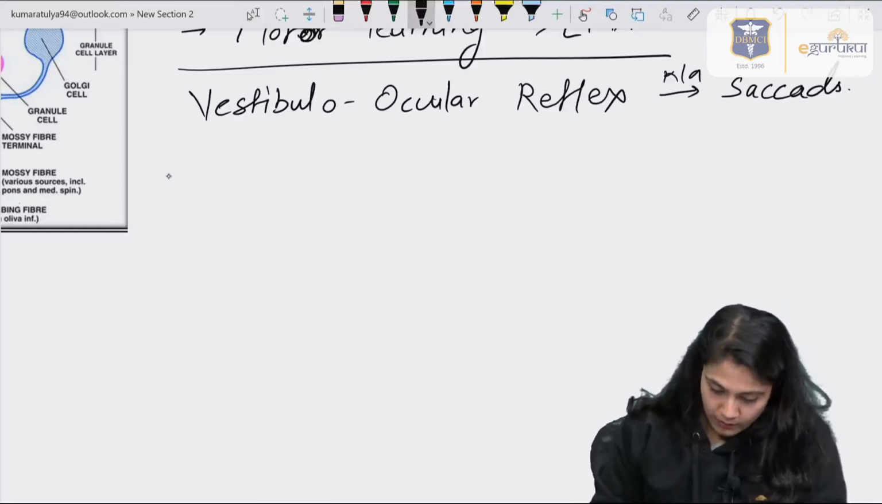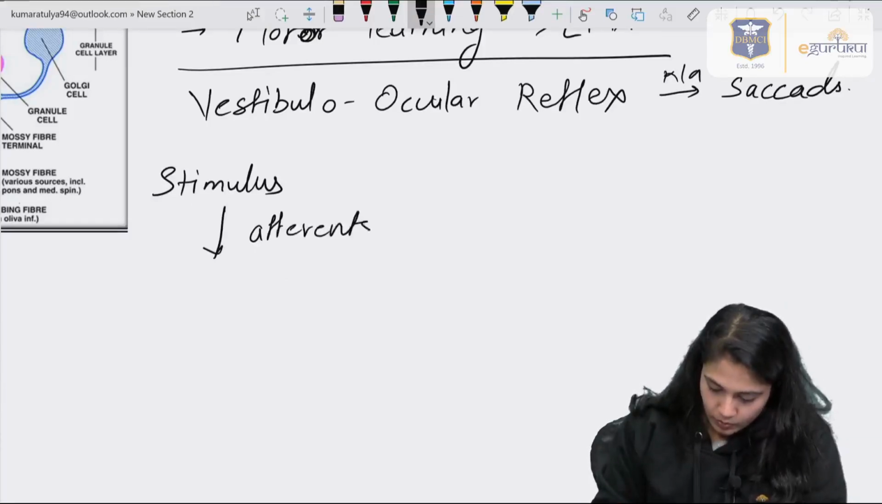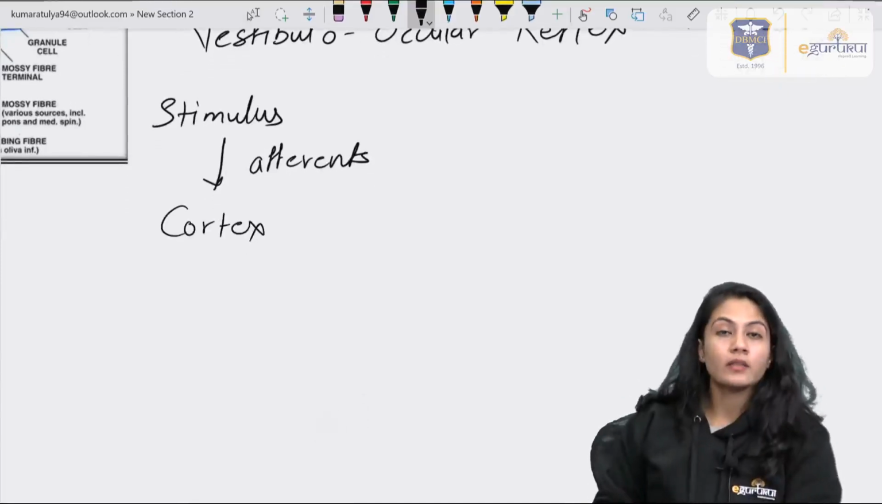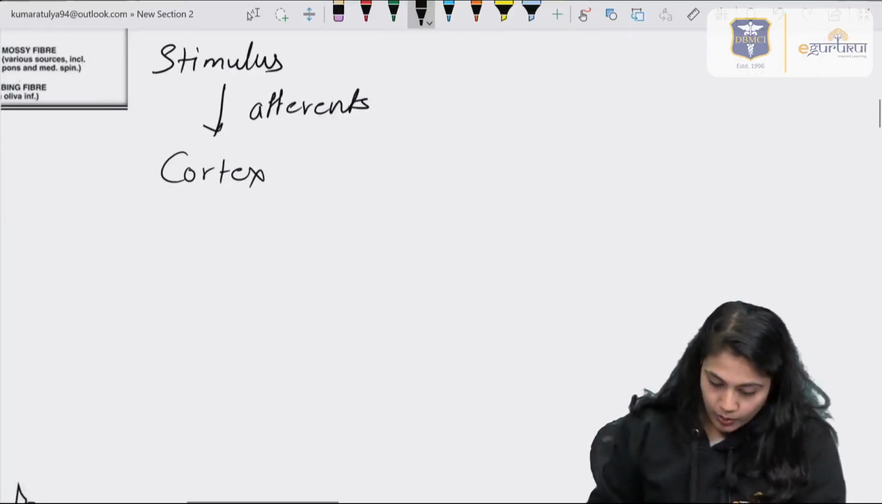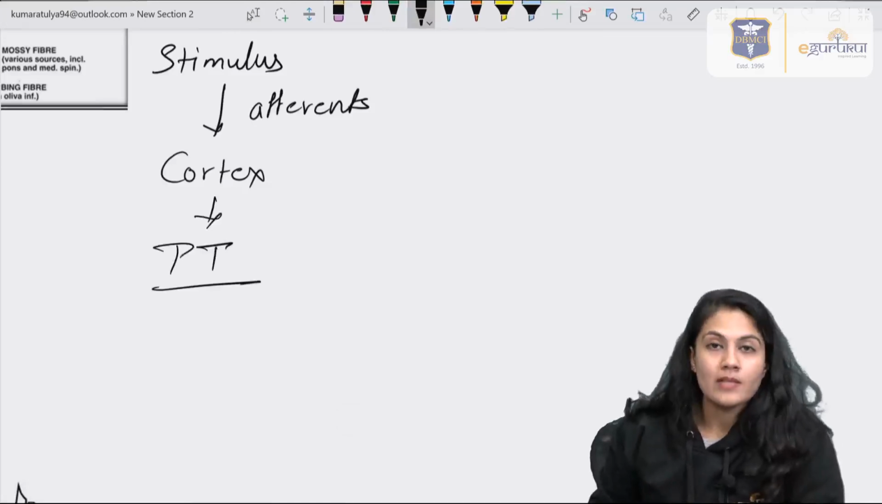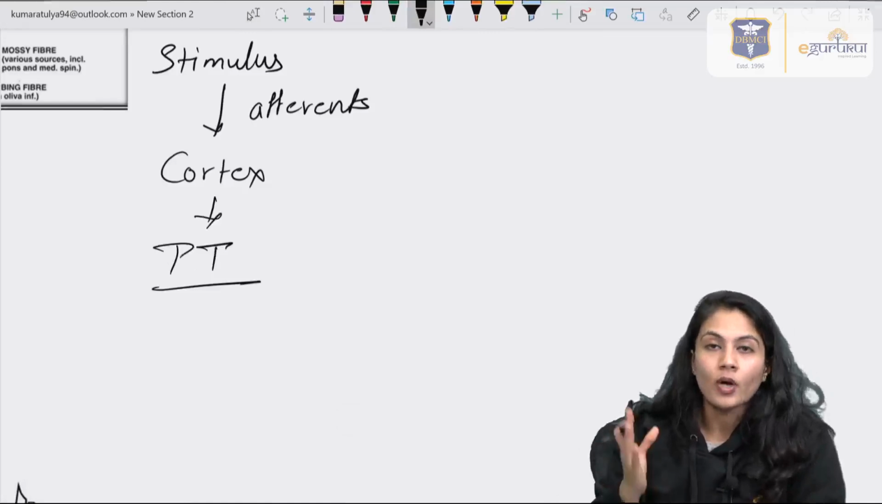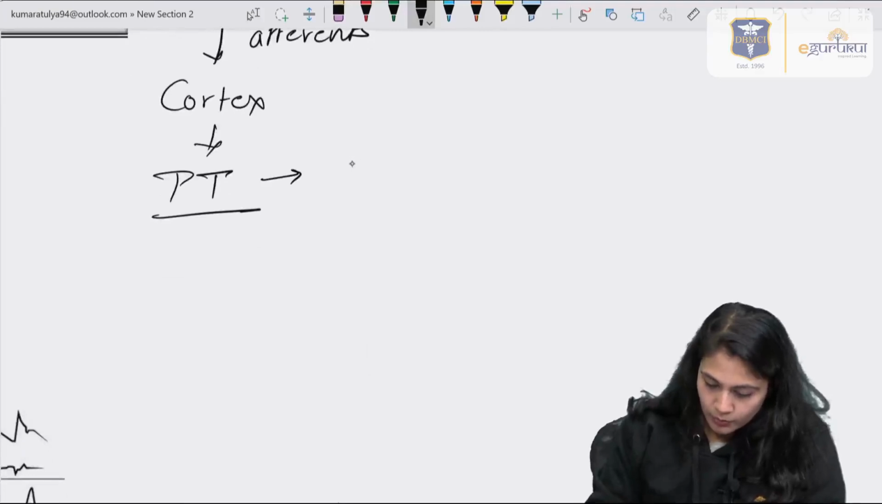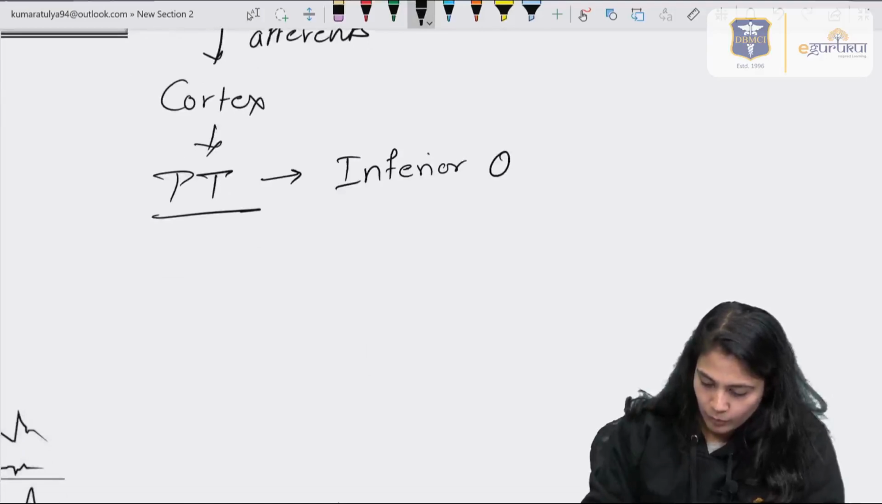So first of all, suppose any stimulus is given through the afferent, it will go to the cortex. The integrating center is the cortex. So it will go to the cortex and then it will go to the pyramidal tract. Once the decision is taken by the cortex, it will go to the pyramidal tract. From the pyramidal tract, it will move to the inferior olivary complex, the inferior olivary nucleus.